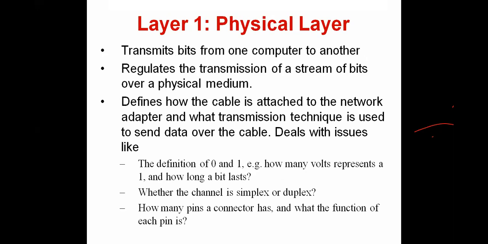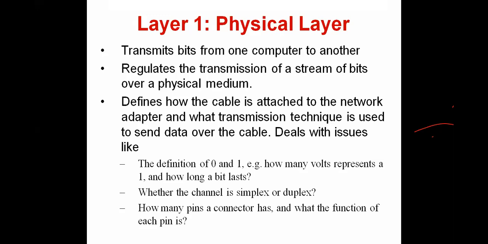And it will regulate the transmission of a stream of bits over the physical medium. See the second point, regulate the transmission of a stream of bits over the physical medium. Why? Because it must regulate the stream of the data. Why? Because the sender and receiver must be in a synchronized manner. Why? Because the transmission rate of the sender and the transmission rate of the receiver must be synchronized.